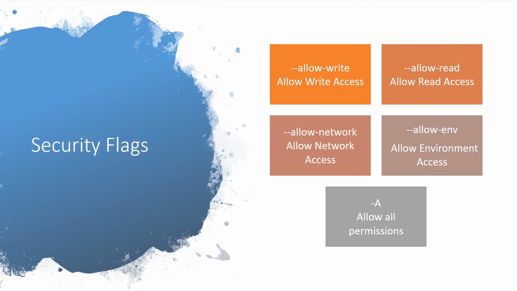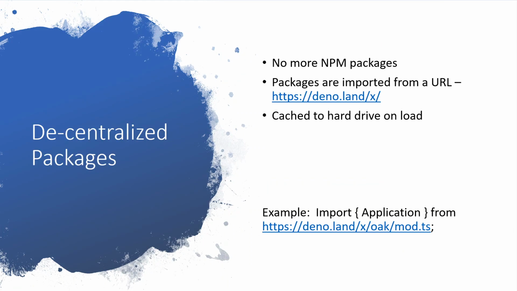These are the security flags. Now, if I talk about decentralized packages, it is one of the complaints of Node that the dependencies were handled with npm packages. If you wanted to use, let's say, Express or some other package, you would install it with npm. That would go in your node_modules folder, and it won't be just Express as a dependency, but it would have all the dependencies of Express and then the dependencies of those dependencies.